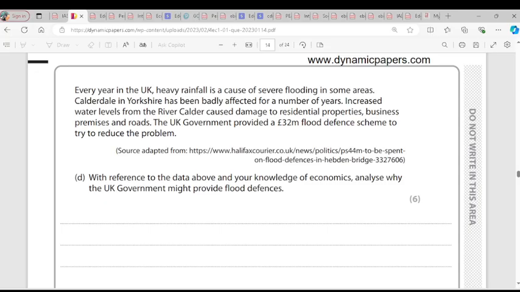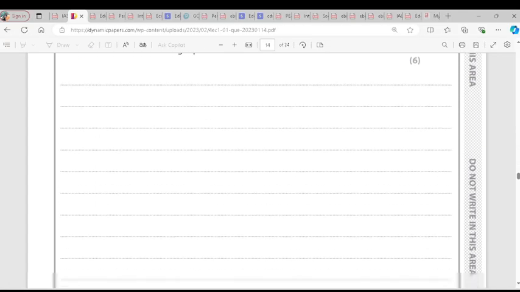So it means it is non-excludable and non-rivalry. It is non-excludable because your consumption does not stop my consumption, irrespective of me paying tax or not paying tax. It's a flood defense system, so everybody would be able to benefit from it. And it is non-rivalry because if you benefit from it, it does not reduce what I'm going to benefit from it. So that is why it's a public good. So government has to provide it. If government doesn't provide it, it continues to damage the property, the infrastructure, and the residents. And businesses will also get damaged. Is it clear? We go to question E.